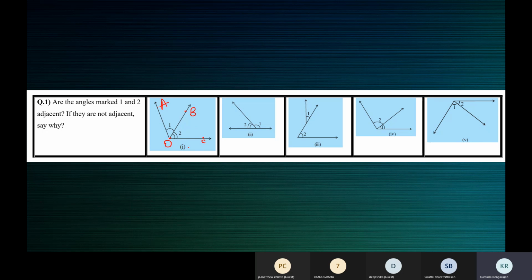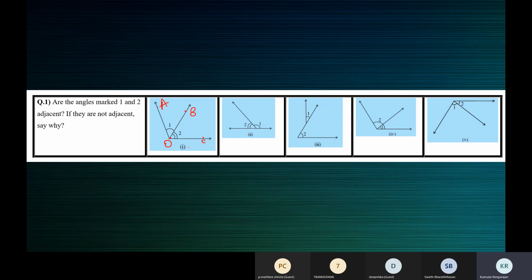Now name angle 1. How do you name angle 1? Angle AOB, ma'am. Angle AOB or BOA. When only one angle is formed at a point, we use a single letter.